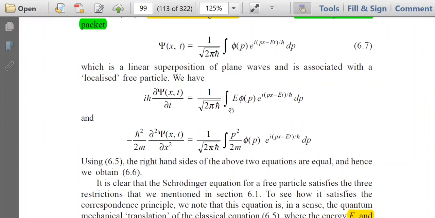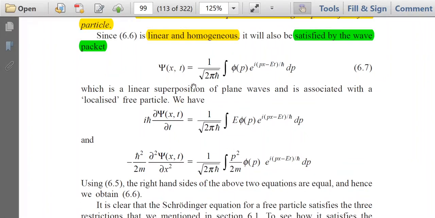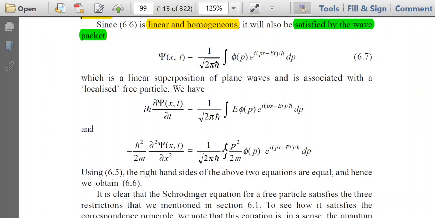Now the right hand side of this equation and the right hand side of this equation are equal because E is equal to p square by 2m. So we can say that the Schrodinger equation is satisfied by the equation of the wave packet, that is given in equation 6.7.